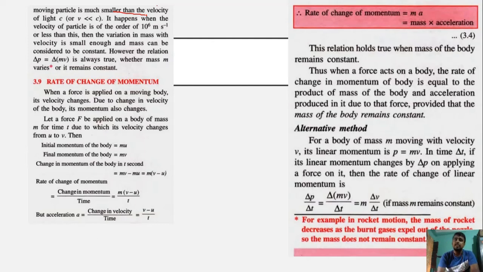Okay, if the velocity is more than 10 to the power 6, meaning it is close to 10 to the power 7, then we cannot consider the mass to be constant. Mass will change. Now, what is the rate of change of momentum when a force is applied to a moving body? Its velocity will change either in the positive direction or in the negative direction, meaning either it will increase or it will decrease, but it will change for sure.